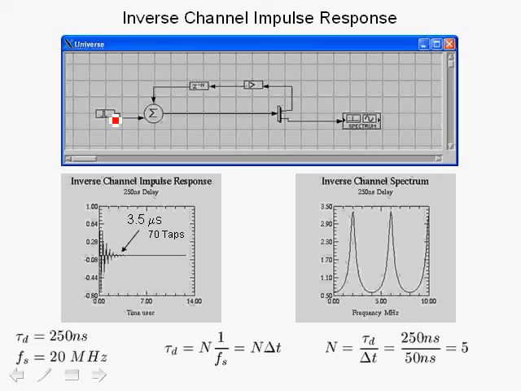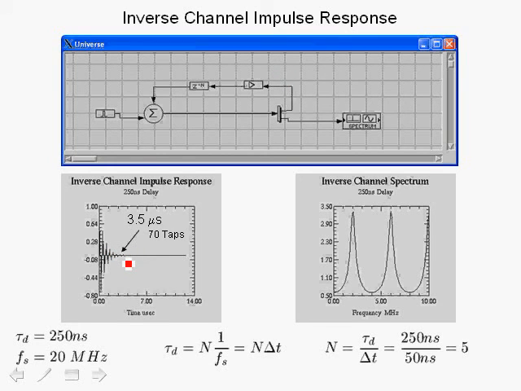If we put in the impulse and look at the impulse response, we see this figure right here. Here we're showing the impulse response at this point. What this illustrates is that the inverse channel has an impulse response which lasts quite a bit, over quite an extensive time period.